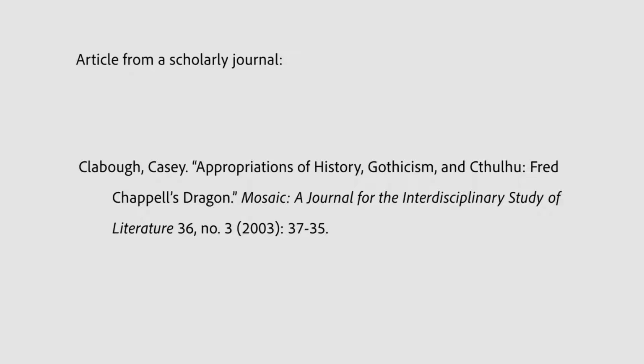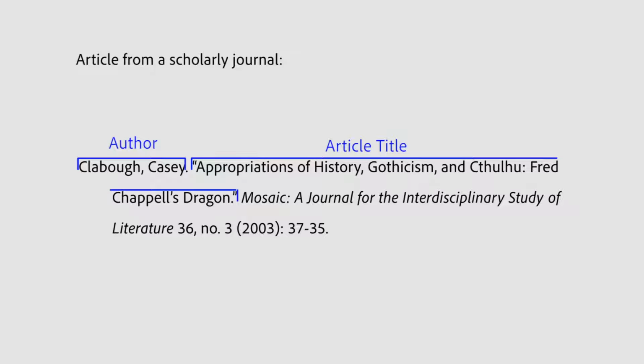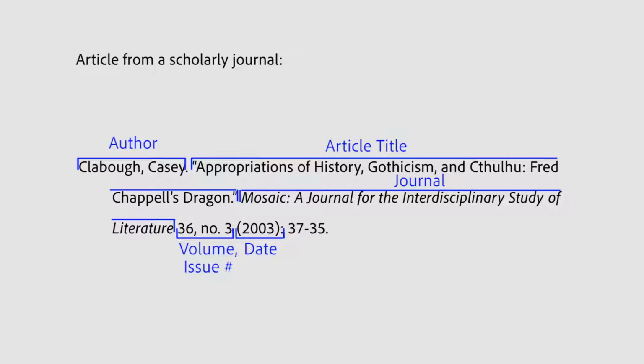To cite an article from a scholarly journal, you start with the author, last name, comma, first name, period, the article title in quotation marks, period, the name of the journal in italics, the volume number, comma, the issue number, the date in parentheses, colon, and the pages, period.